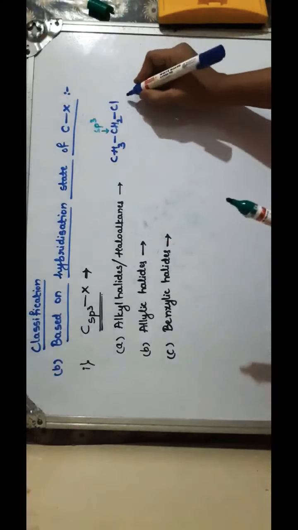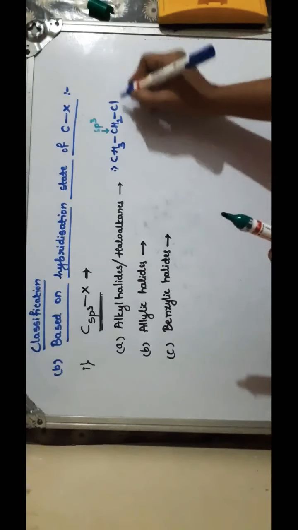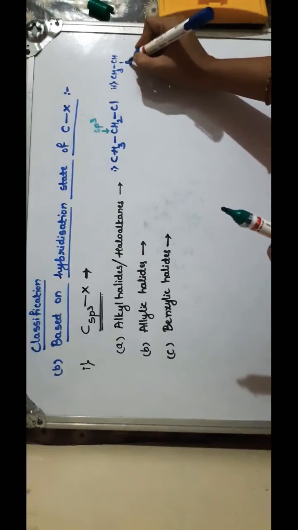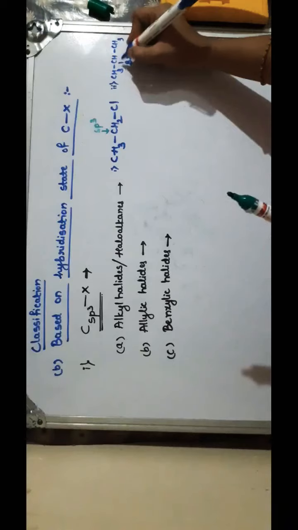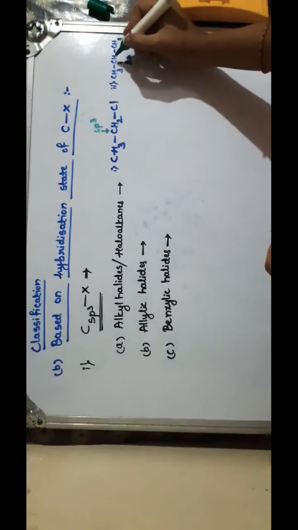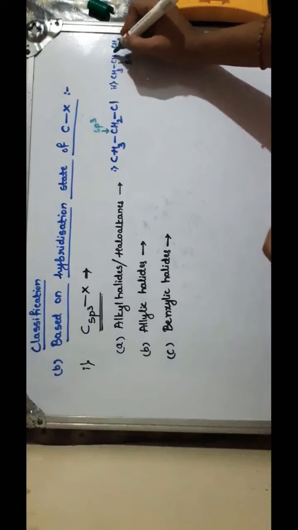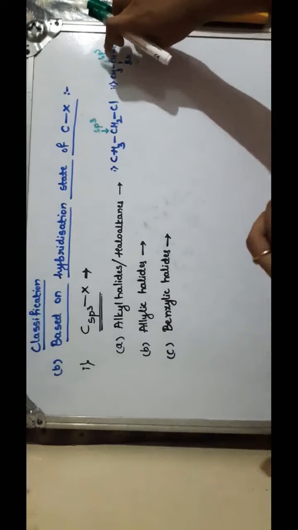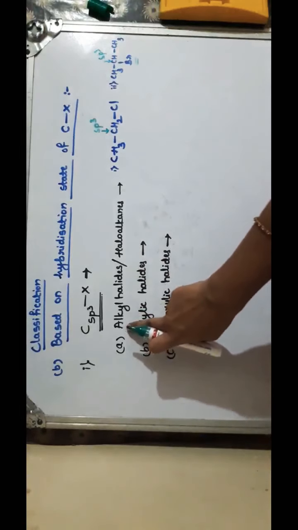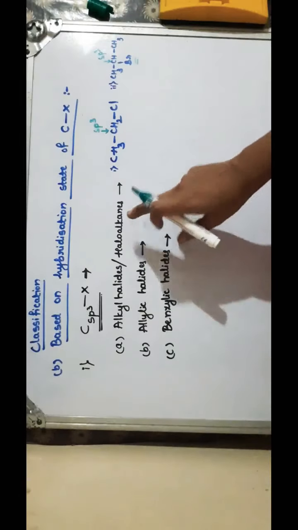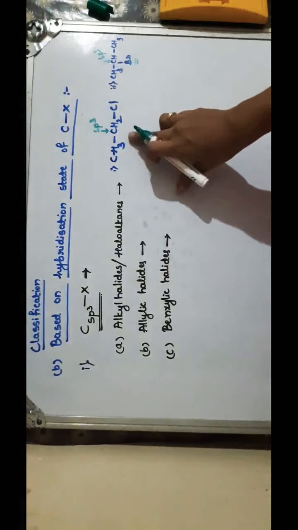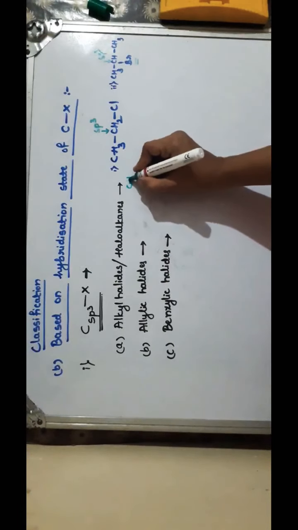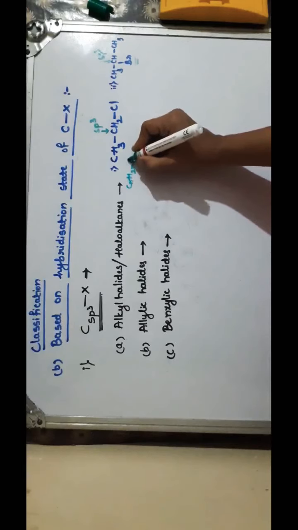Another example is CH3CHBrCH3. Here the halogen atom is attached to a carbon that has all single bonds, so this carbon is sp3. This comes under alkyl halides or haloalkanes, which are derivatives of alkanes, represented by the general formula CnH2n+1X.